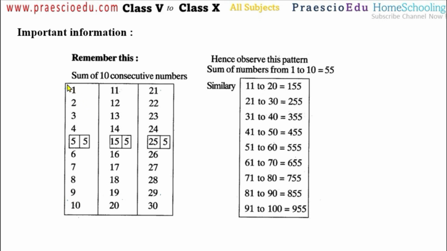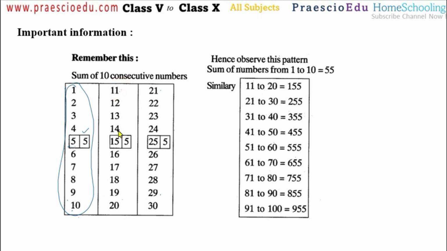So what is the addition of this one? Now here, what is the average, or we can say the median? Here 10 means here 5 and here 5, but the middle is 5 and then a half, or we can say 5.5. And how many total numbers are there? Here 10. So 5.5 multiplied by 10 means 55. Or if you do the addition, here it is 55.